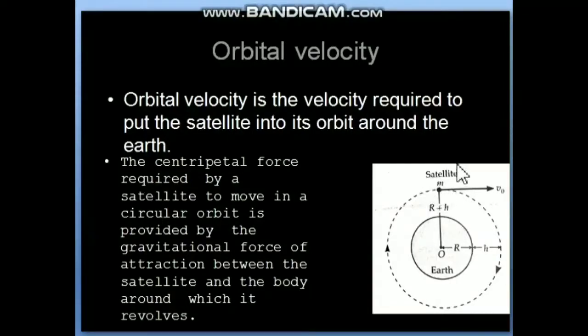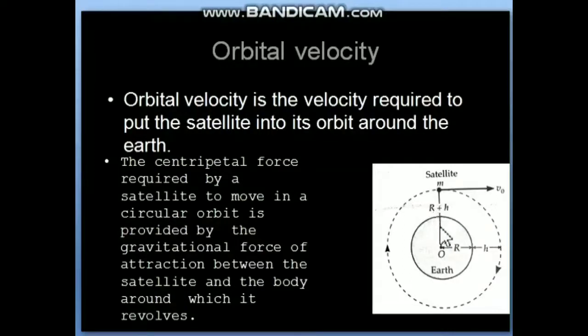Every time, the other force present in that situation will provide centripetal force to that object. So when we are talking about the Earth and satellite system, Earth applies gravitational force of attraction to the satellite.